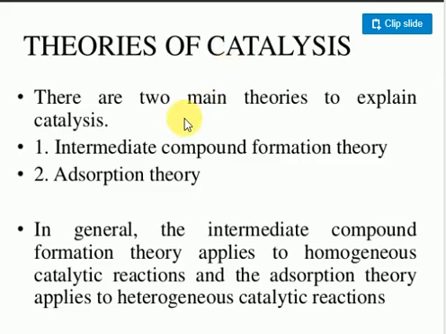There are two theories: the intermediate compound formation theory and the adsorption theory. The intermediate compound formation theory explains the homogeneous catalyst. The adsorption theory explains the heterogeneous catalyst only. Clear?